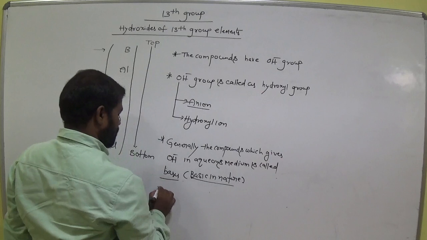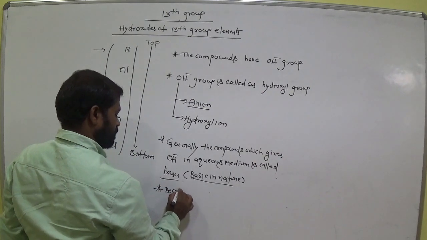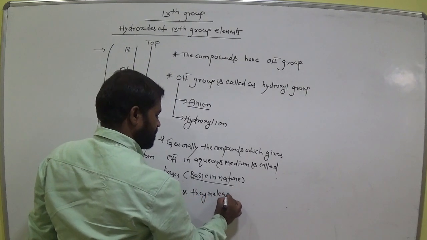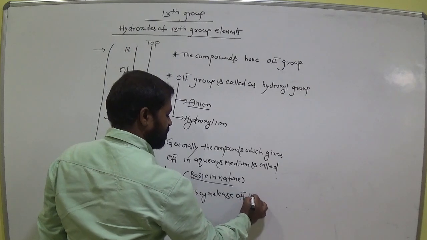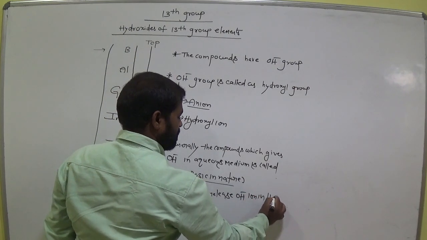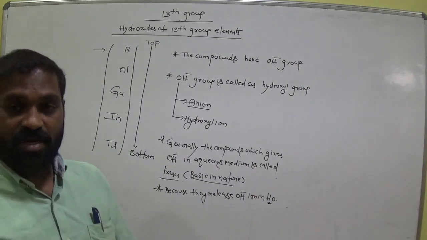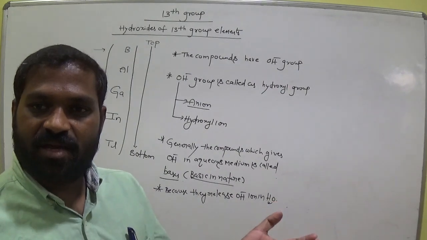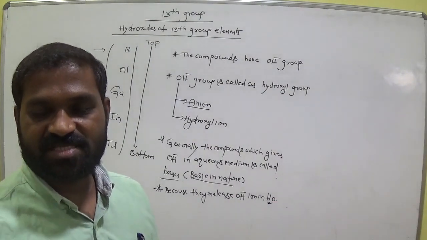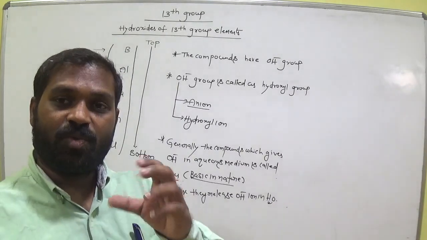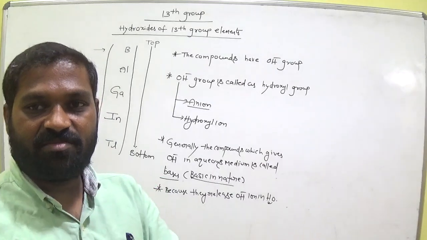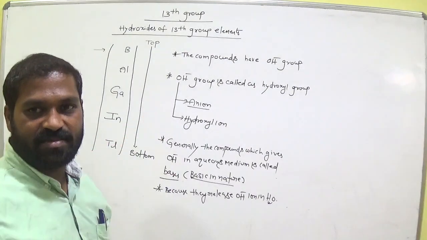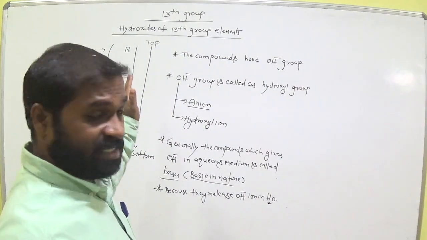Because they release OH minus ion in water. According to the Arrhenius concept, the compounds which give OH minus ion when dissolved in water we call bases. Generally the compounds which possess an OH group act as basic in nature. Remember this. Now I would like to discuss hydroxides of 13th group elements here.